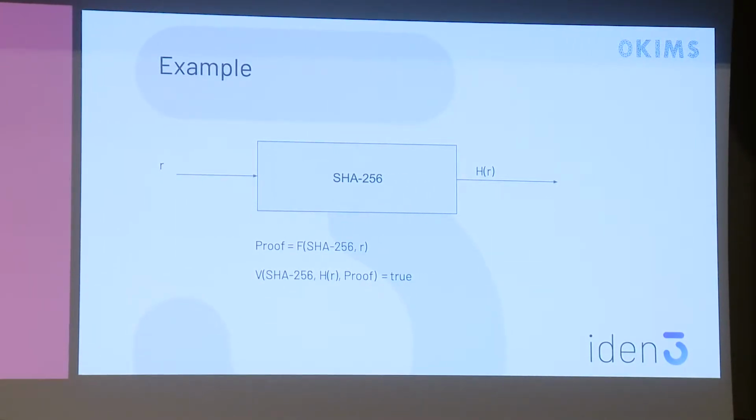Here is, for example, SHA 256. So in this case, we can send somebody h of r, a result of the hash, and then prove that this is not just a random number. That's a number that has been generated with an R, but without revealing the R. So in this case, we would send h of R, we will send the proof, and then the verifier will be convinced that the prover knows R in order to generate h of R.